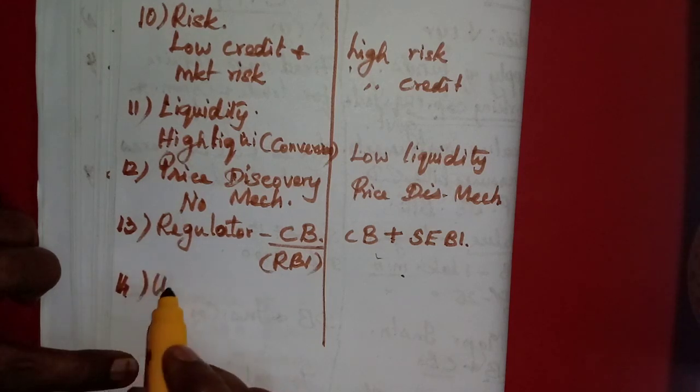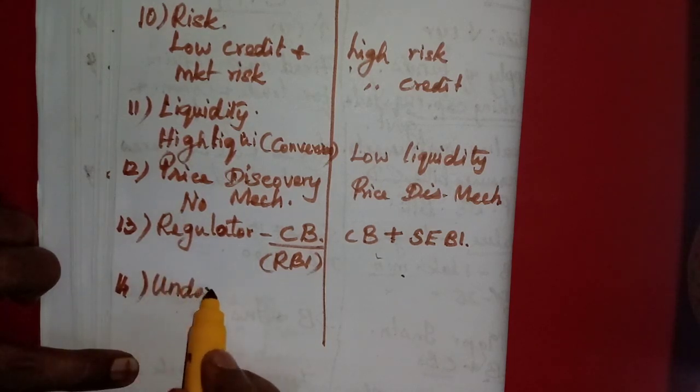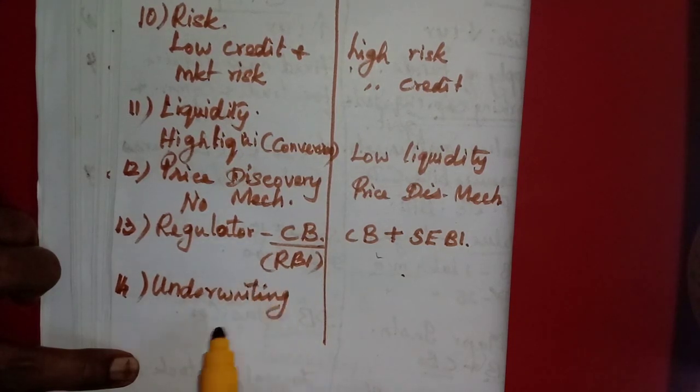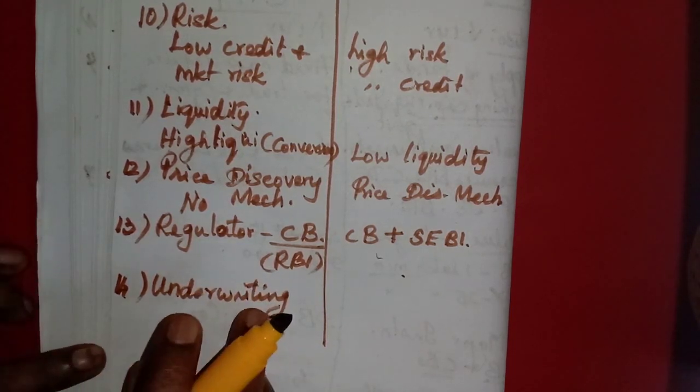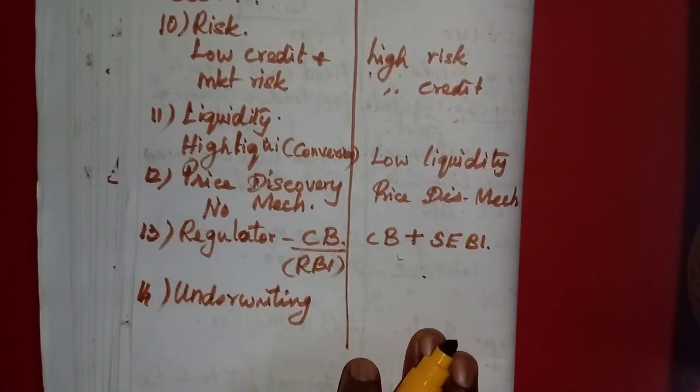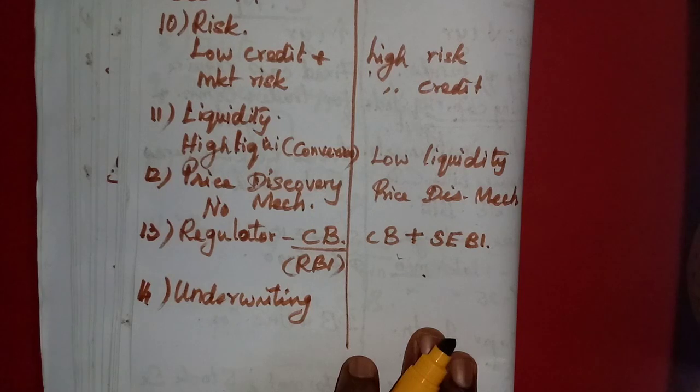Then underwriting. We should understand underwriting. For example, if a company issues shares, the whole issue will be undertaken either by a bank or by some merchant agents, or a scheduled bank or commercial bank.